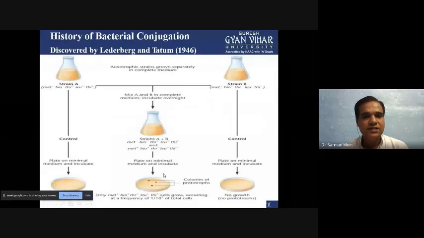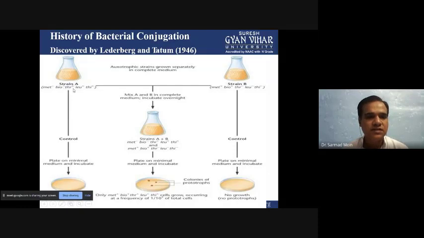We will see this in detail. Some experiments in history discovered this conjugation method. They were conducted by Lederberg and Tatum. These two scientists, through a set of experiments in 1946, proved that the conjugation method exists.